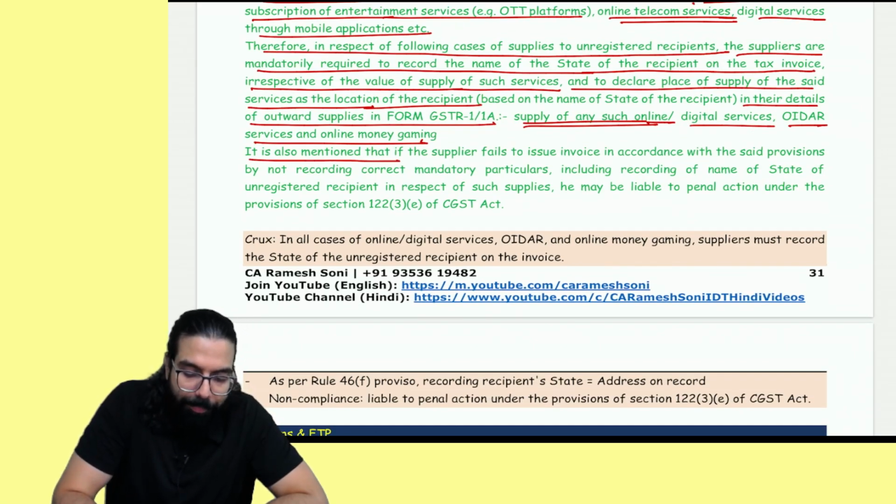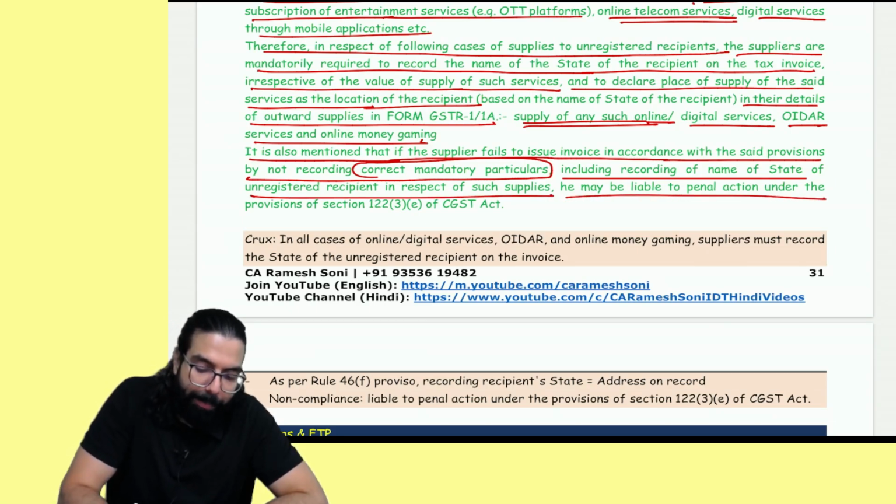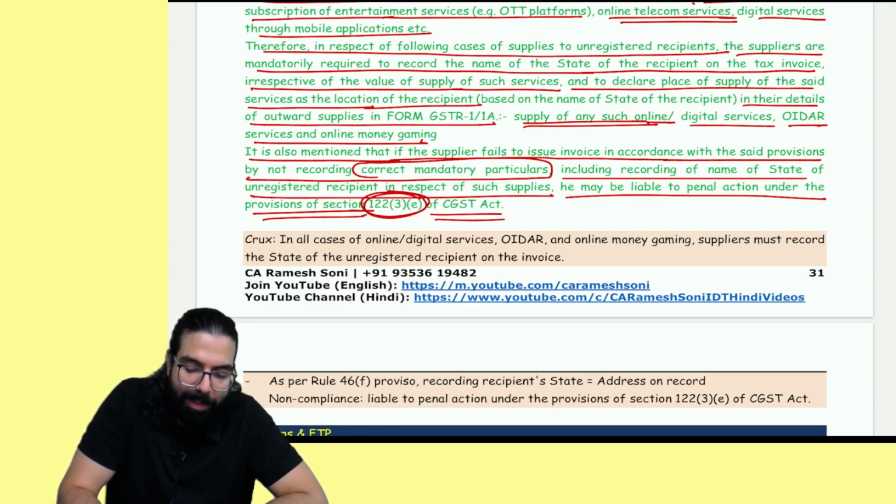It is mentioned that if the supplier fails to issue an invoice in accordance with the provisions, by not mentioning the correct mandatory particulars, including recording the name of the state, he shall be liable for penal action under section 122(3)(e) of the CGST Act.